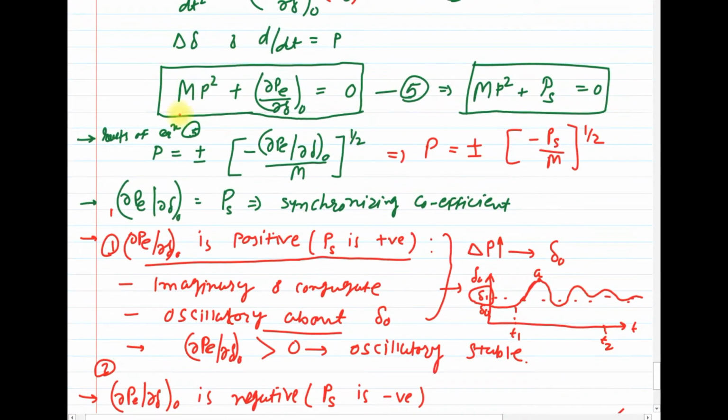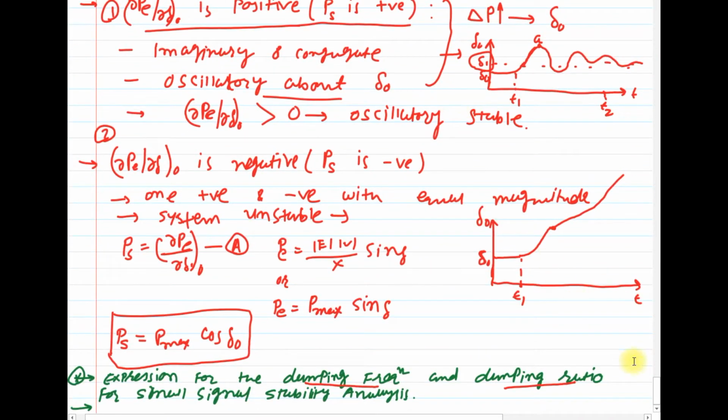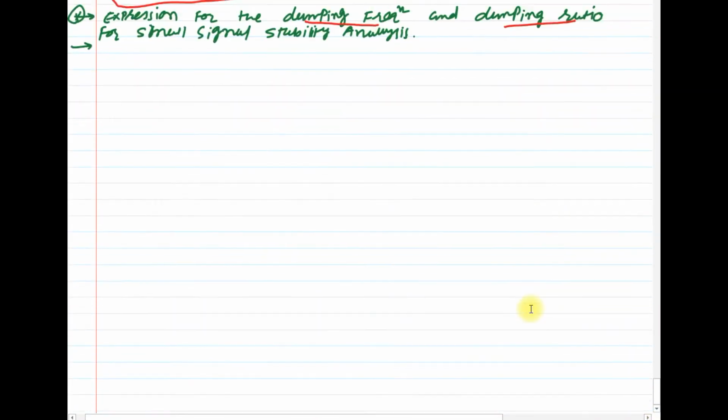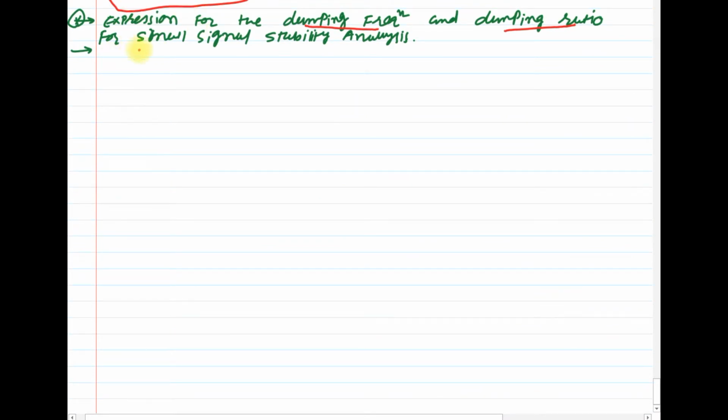From this equation number 5, which is the characteristic equation for the small signal stability analysis, just consider that equation. I will write it again: Mp square plus del Pe by del delta 0 is equal to 0, or you can write Mp square plus del P by del delta 0, which is the synchronizing coefficient Ps, is equal to 0.